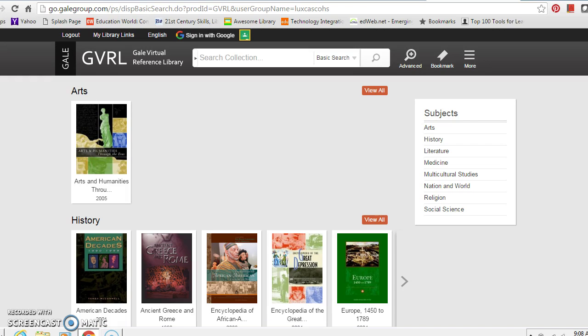Anyway, briefly today, I just introduced you to our Gale Virtual Reference Library. I demonstrated how you could do a search through all 16 databases. If you want to go through just one, we did that, and we could utilize some of the tools that we had listed on there, including printing, saving, citing, and how to take notes.